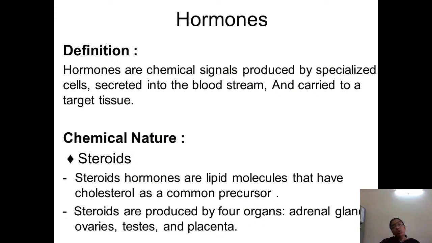Now, going to endocrine glands. By now we understood that endocrine glands are ductless. They secrete chemicals which are called hormones. So now let's see what a hormone is. Hormones are chemicals which are produced by specialized cells and pour their secretions directly into the bloodstream, and they are carried to the target tissues.